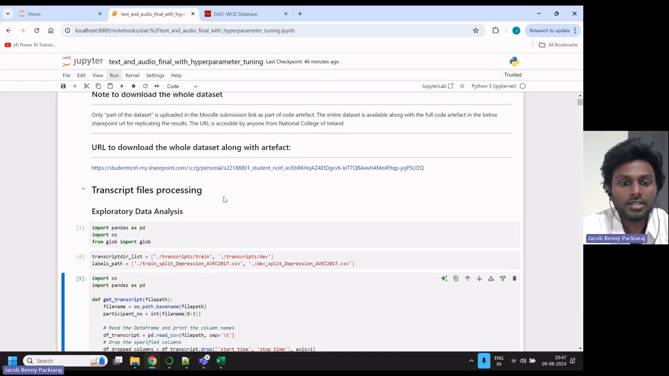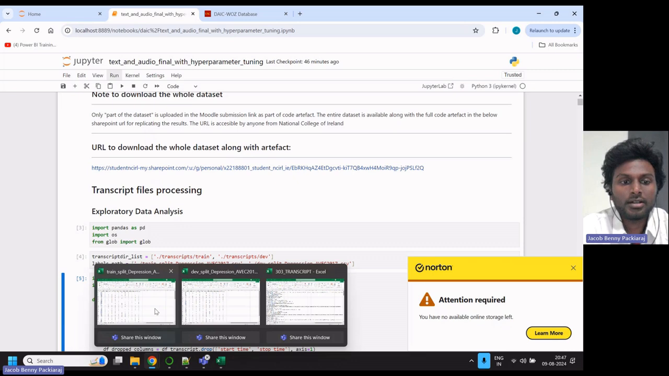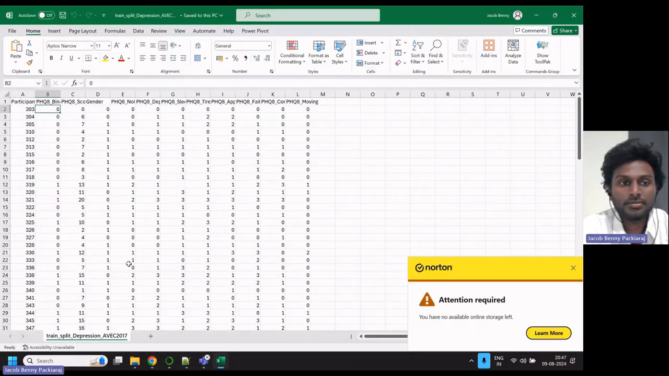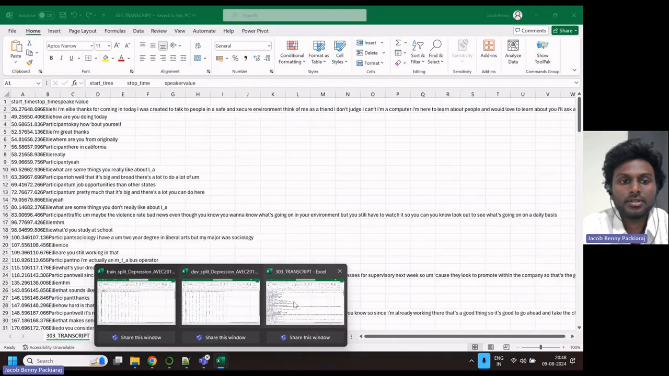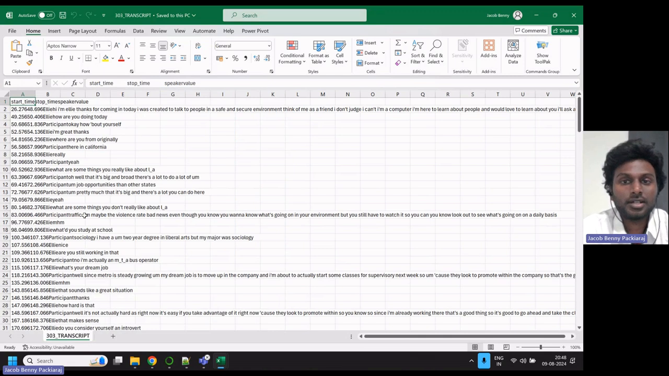The dataset is divided into train and test based on the files already present for the challenge that is given. These are the participant IDs and the PHQ8 binary, which is the classification of whether it's a depressed or a non-depressed class. The transcript file that each participant has generated is the conversation between Ellie, a virtual interviewer, and the participant.